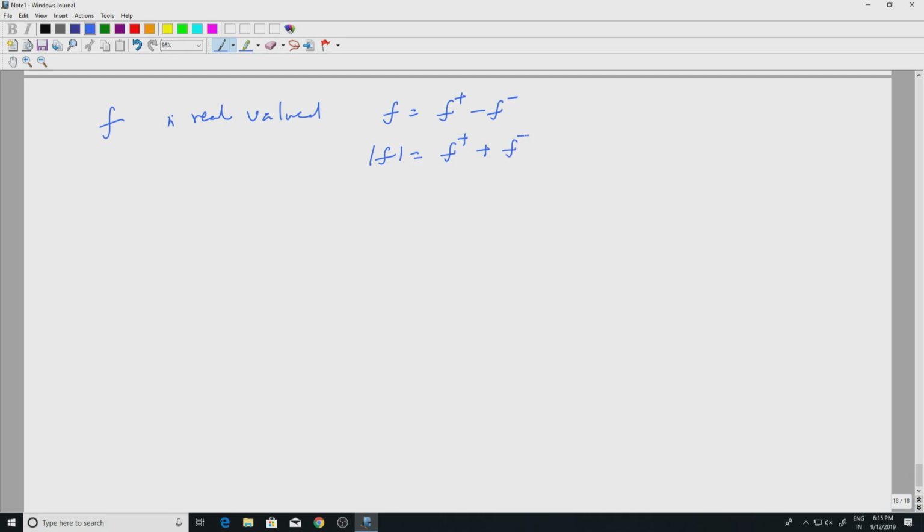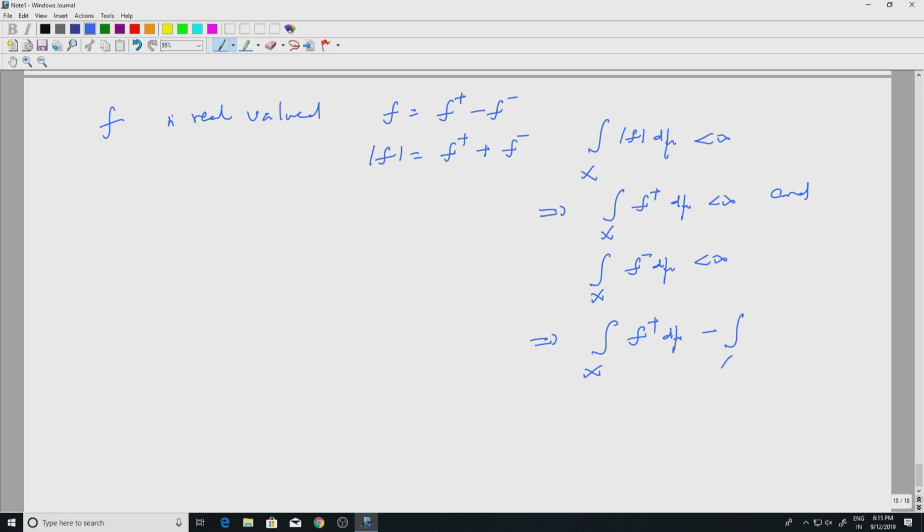So, if mod f has finite integral, this would imply that both of them are finite: the integral over X of f plus d mu is finite and the integral over X of f minus d mu is finite. So the integral of f makes sense, because there is no infinity minus infinity situation.